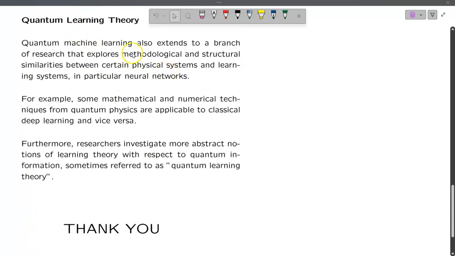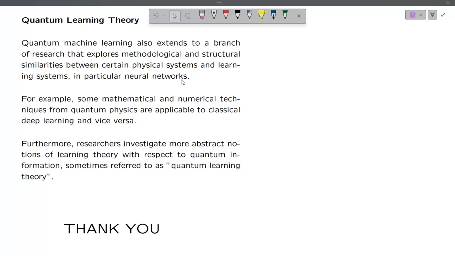Quantum machine learning also extends to a branch of research that explores methodological and structural similarities between certain physical systems and learning systems, in particular neural networks. Neural network is our ultimate machine learning model because of its capacity to work with high efficiency.